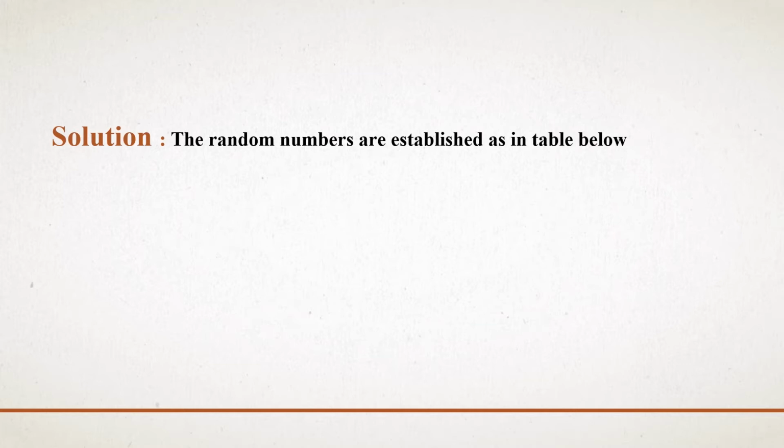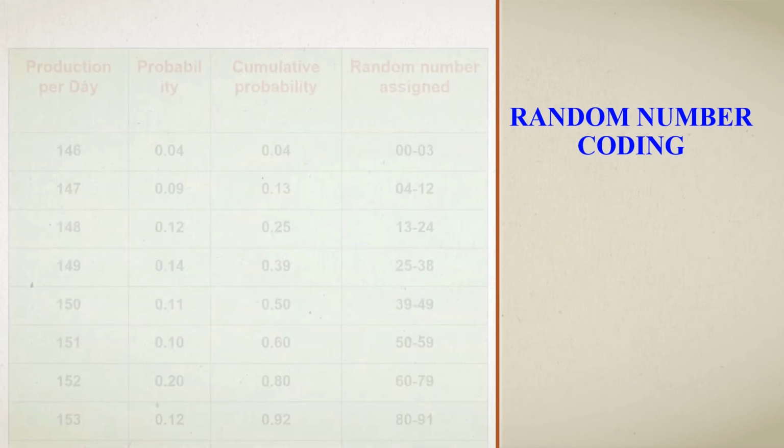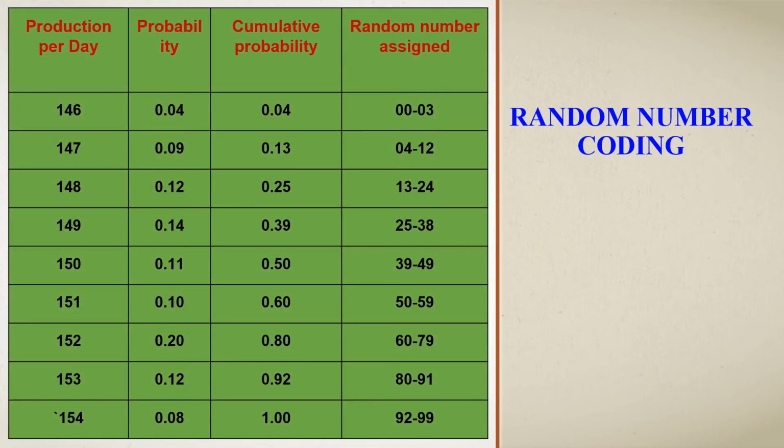For the solution, initially we will establish the random numbers as shown in the table. In this table, we are going to perform the random number coding. The table contains production per day, probability, cumulative probability and random number assigned.